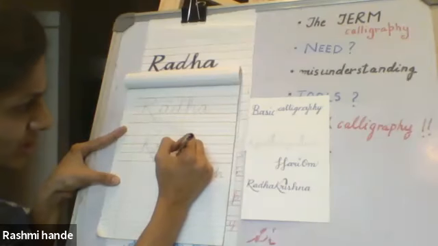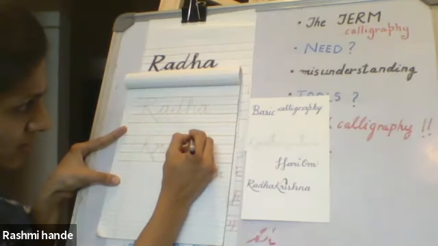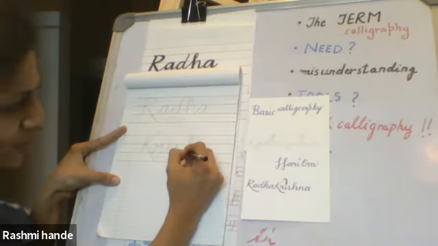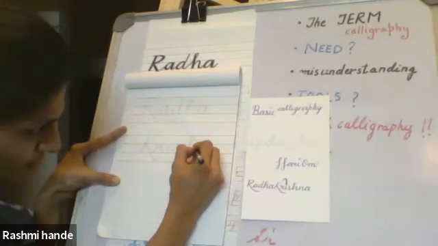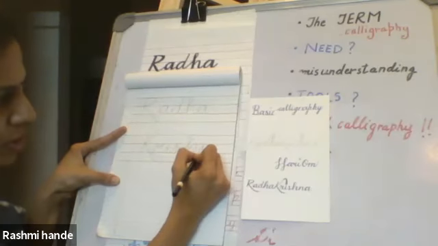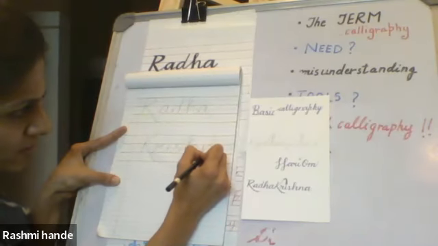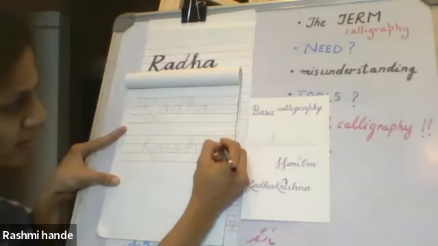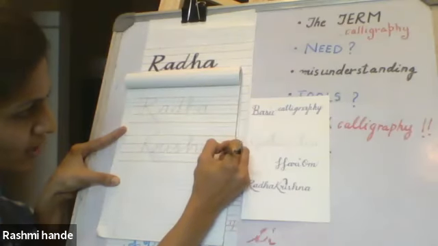Again for H, you take the loop from the bottom and not from the center. Same thing for N, the loop starts at the bottom. Over for A.